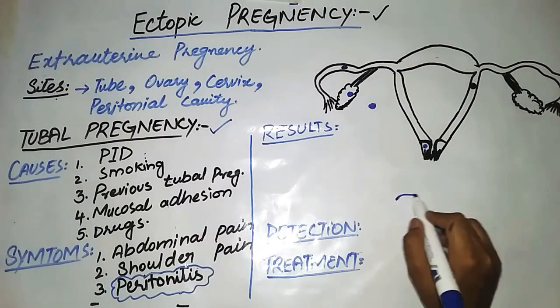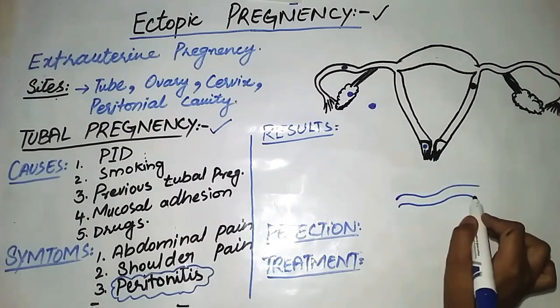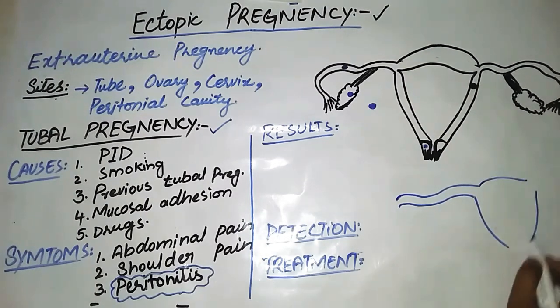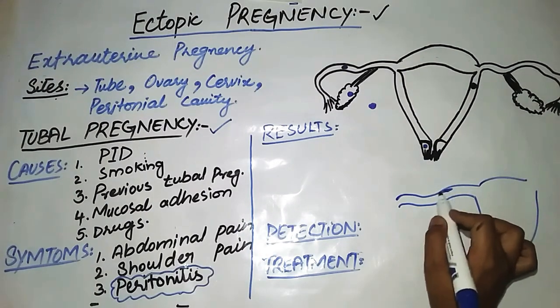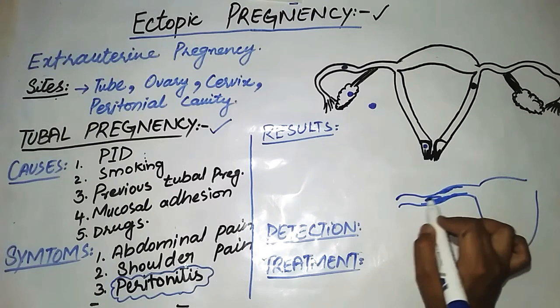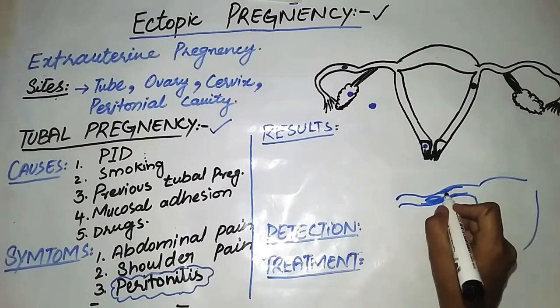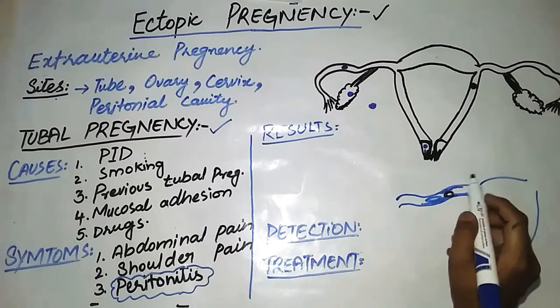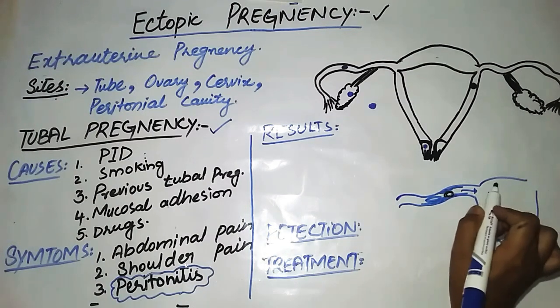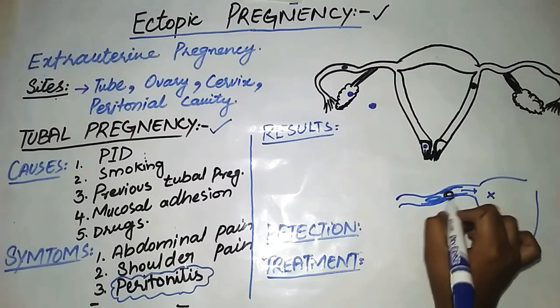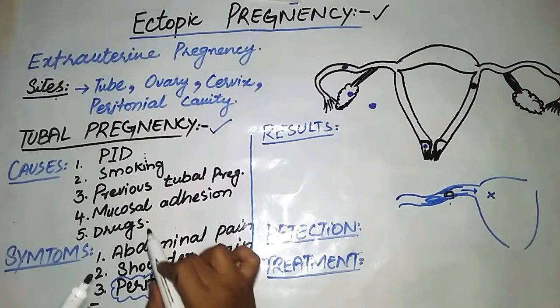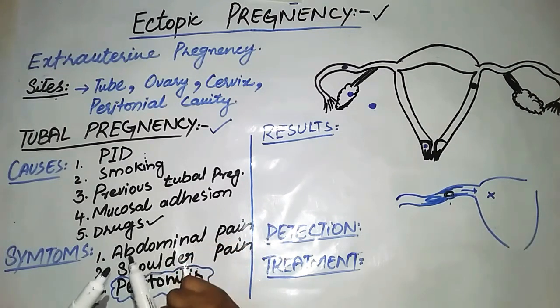If this is the fallopian tube and after that is the uterus, there will be excess mucus, and this mucus will adhere to the zygote and not allow it to move forward, so the zygote will not be able to move into the uterus and it will implant over here. After that, drugs may also result in tubal pregnancy.